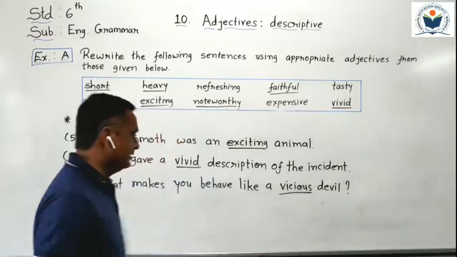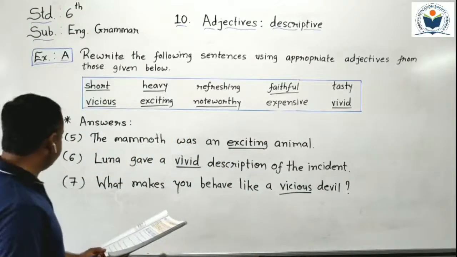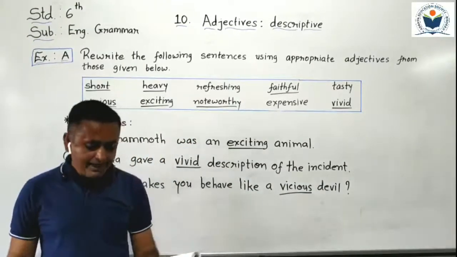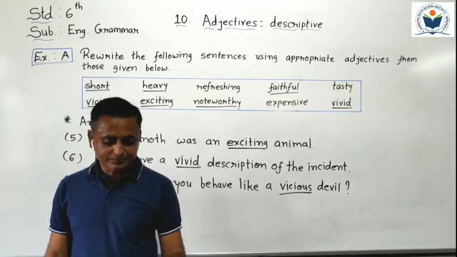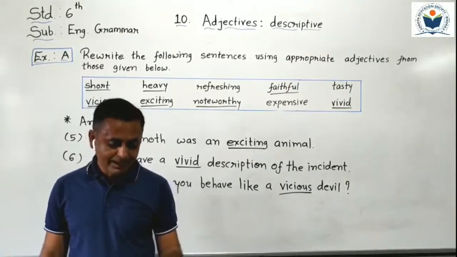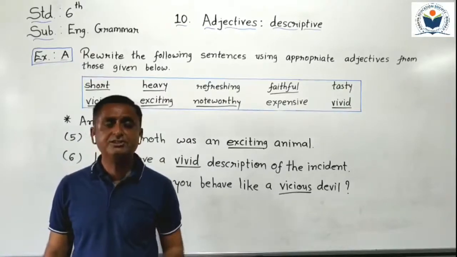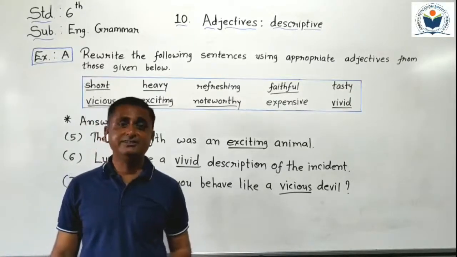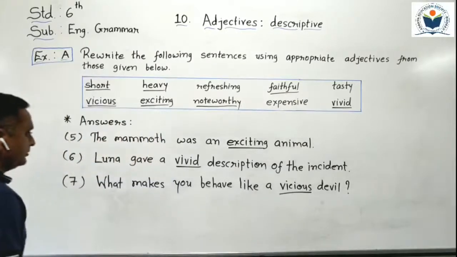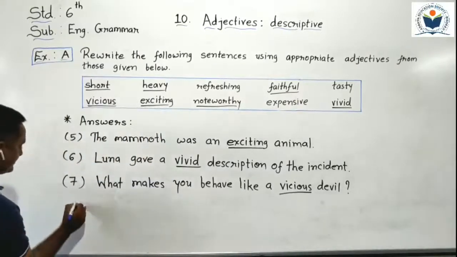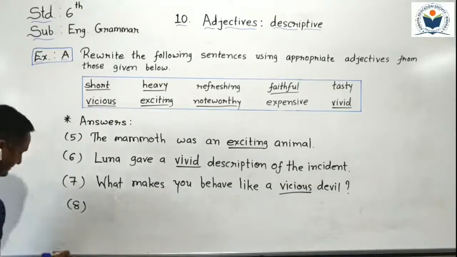Okay. Now sentence number 8 I read. Bella cooked some dishes for the guests. Which is the noun here? Yes, dishes is the noun here. We have to modify dishes here.